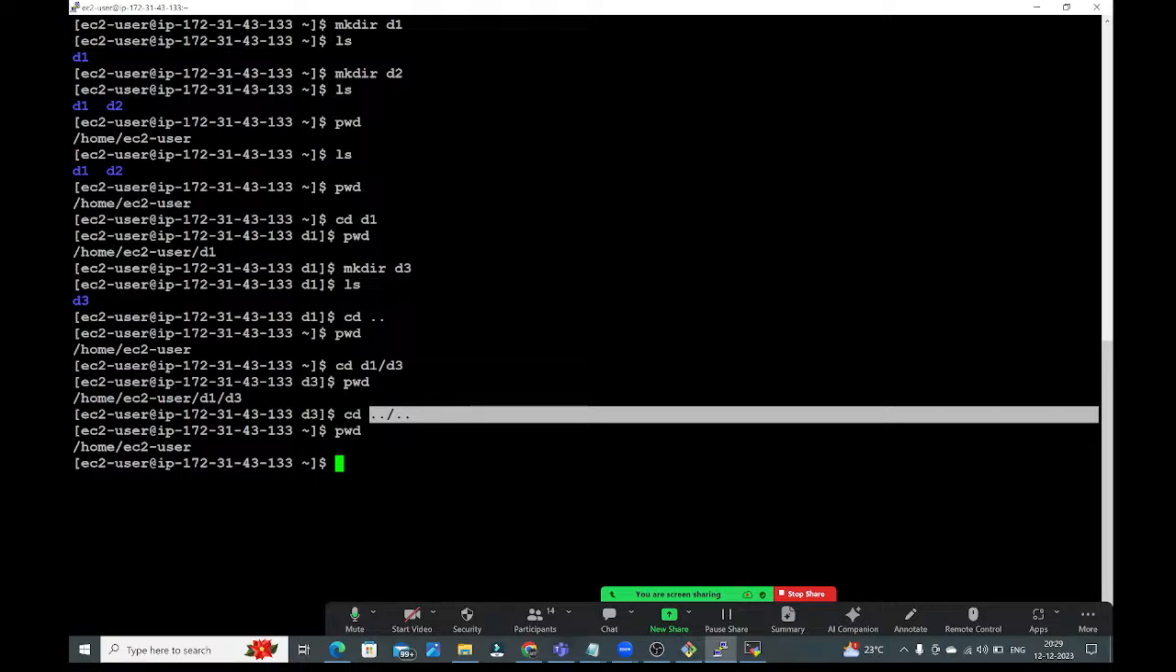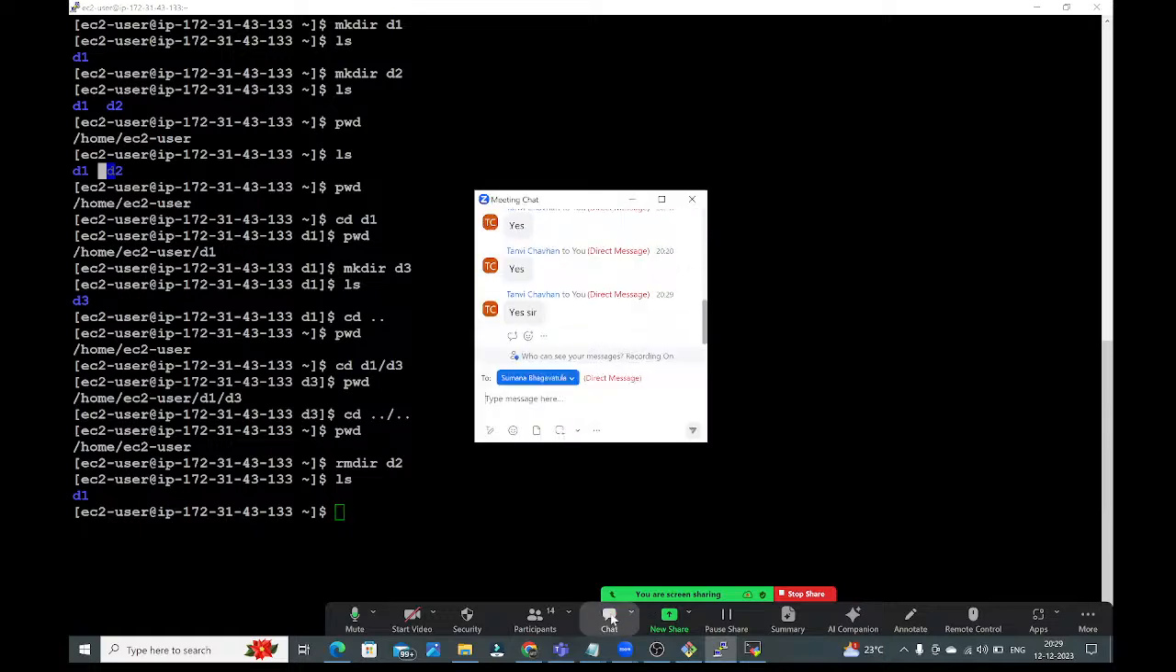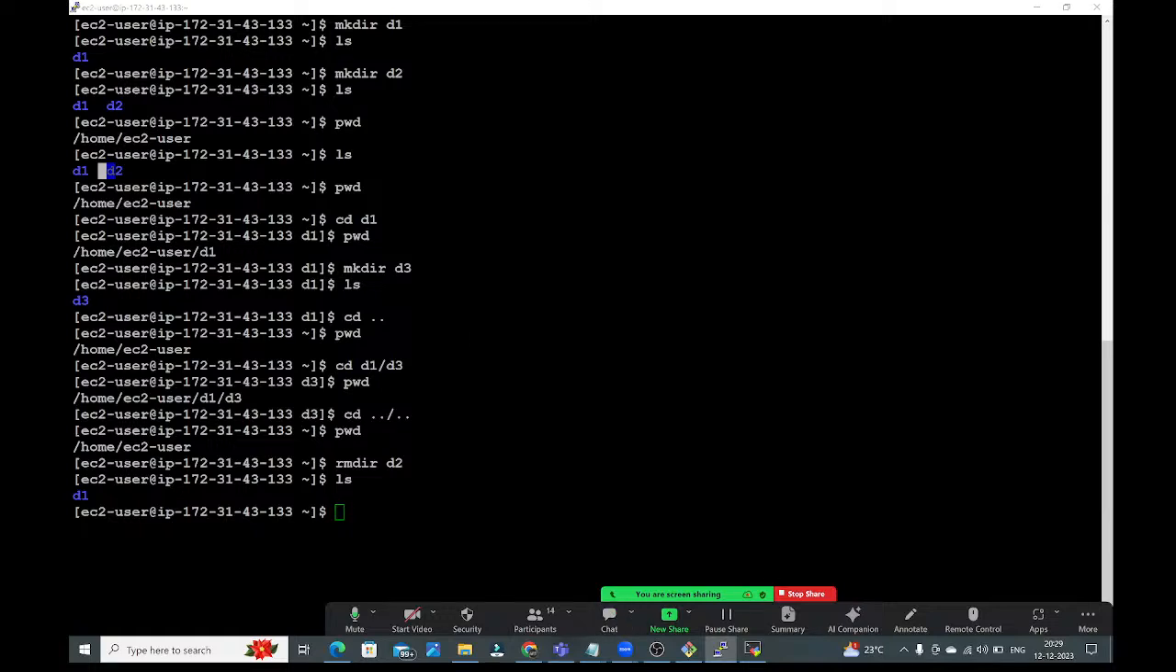Suppose I want to delete the directory file. How will you delete? rmdir space d2. See, guys, now here you can check ls. d2 got deleted. Earlier here we had d1 and d2. Now we have only d1.